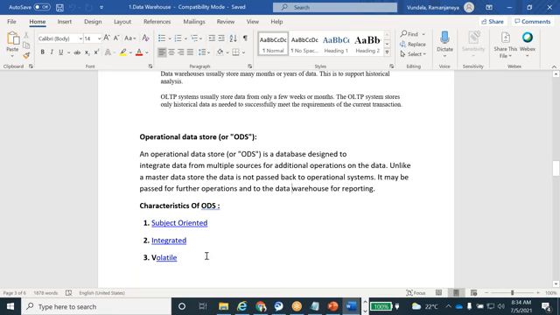But in ODS, they can maintain only 3 years or 5 years, whatever their limit and capacity. Once the 3 years are completed, the data is automatically removed from the data store.